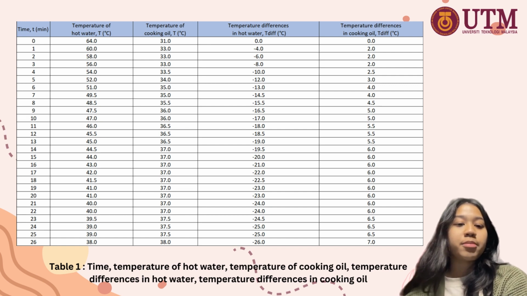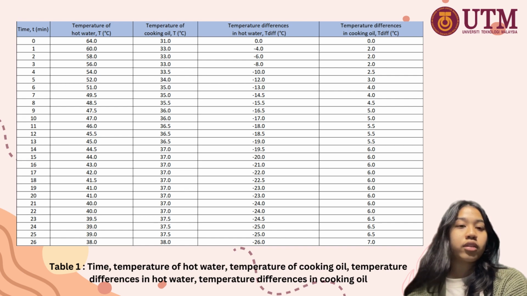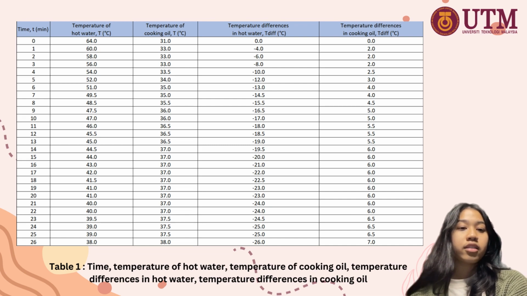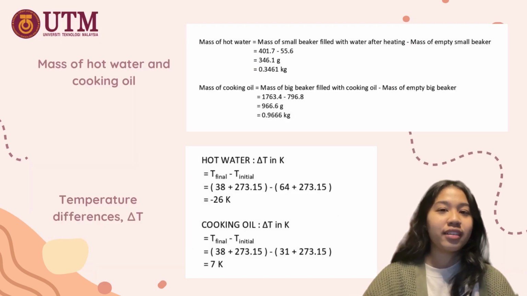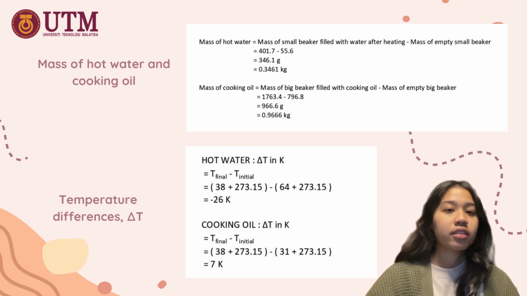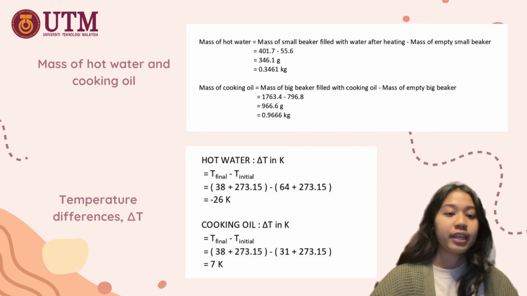After finishing the experiment, we recorded the time, temperature of hot water and temperature of cooking oil in Table 1. We also calculated the temperature differences in hot water and cooking oil by subtracting the initial temperature from the final temperature. In this table, it can be seen that the temperature difference in hot water is decreasing, while the temperature difference in cooking oil is increasing. Next, we calculated the mass of hot water and cooking oil. After we got the final answer, we changed it to kilograms so that the units can cancel out.